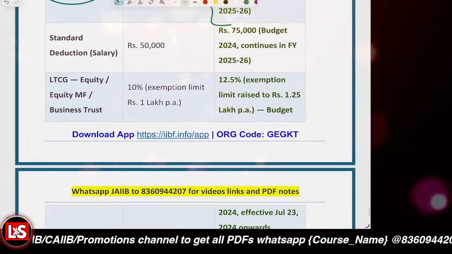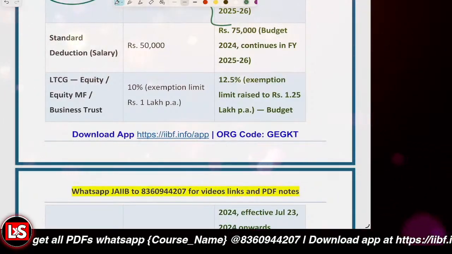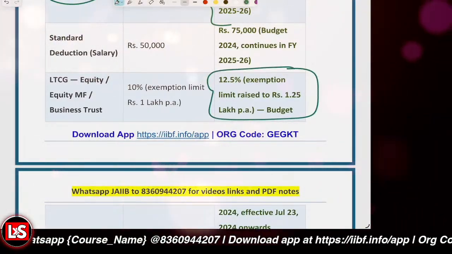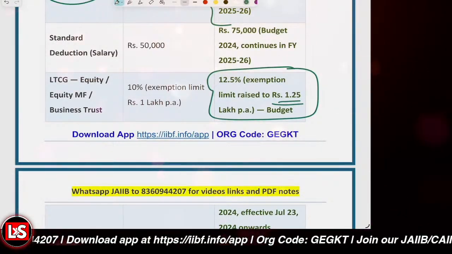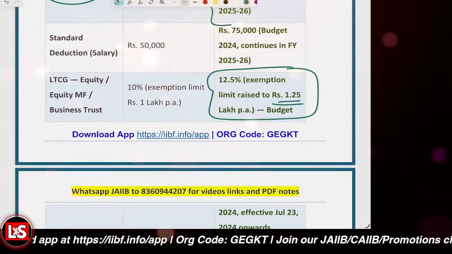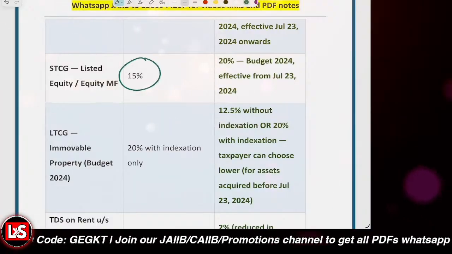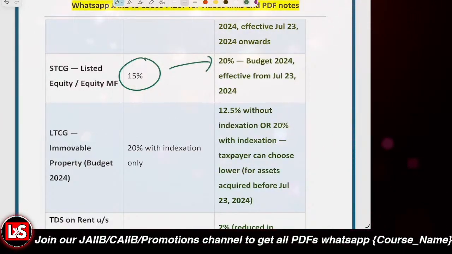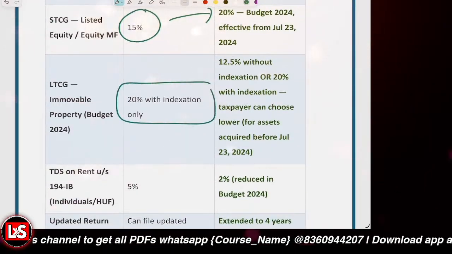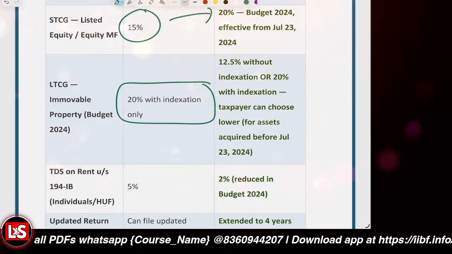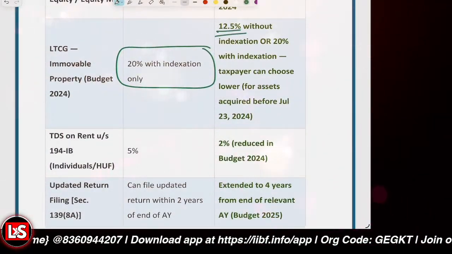For LTCG, previously it was 10%, but now it is 12.5%. The exemption limit was raised from 1 lakh rupees to 1.25 lakh rupees, but LTCG on equity is increased from 10 to 12.5%. For STCG, previously it was 15%, now it is 20%. For property LTCG, there was 20% with indexation, but now there are two options: without indexation, 12.5%, and with indexation, 20%.